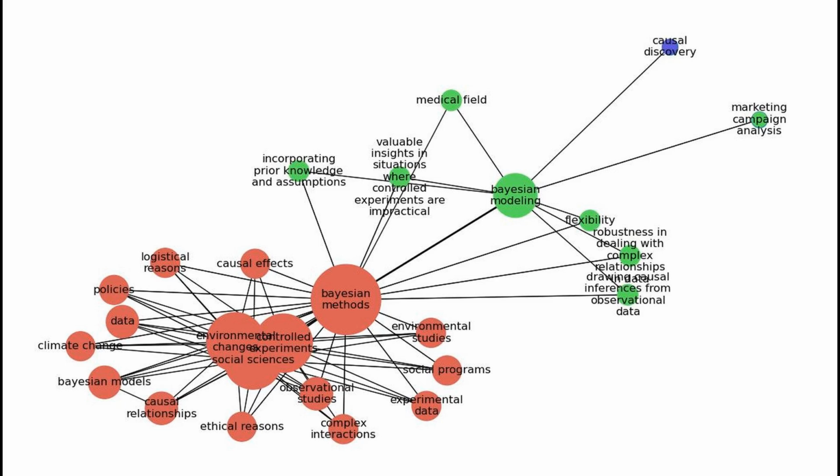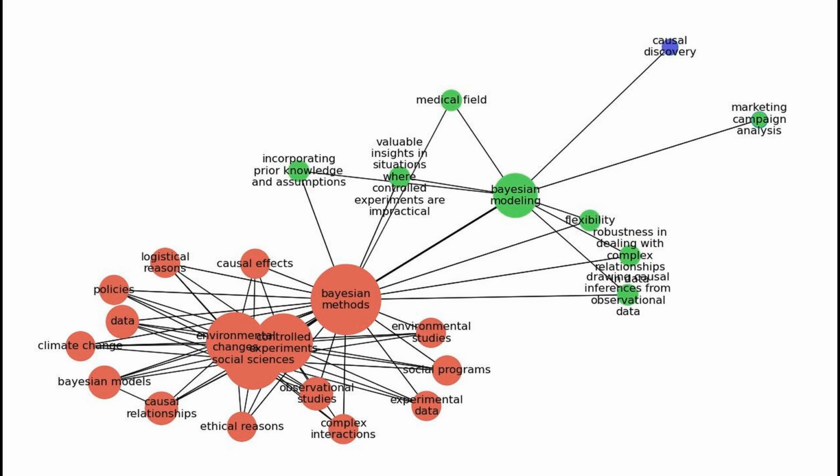2. Marketing campaign analysis. Companies often face challenges in determining the effectiveness of their marketing strategies. Bayesian modeling allows them to analyze sales data before and after a campaign, helping to estimate the causal impact of the marketing efforts. This can be particularly useful when running multiple campaigns simultaneously, or when external factors, like seasonality, could confound the result.